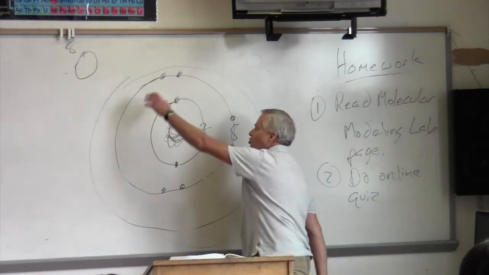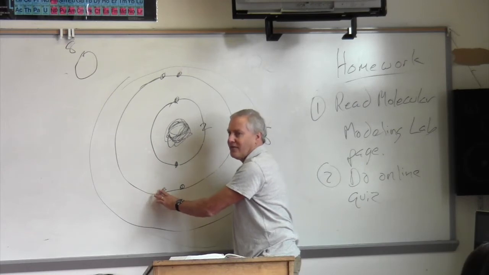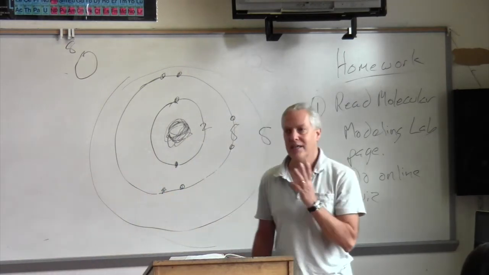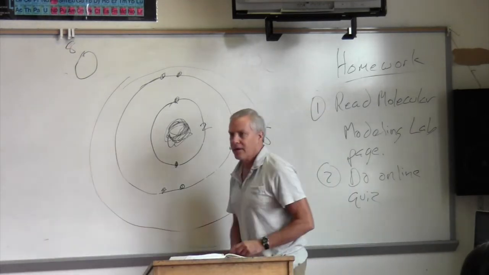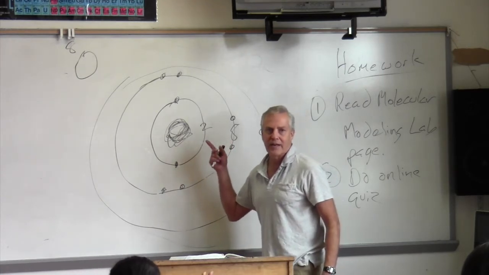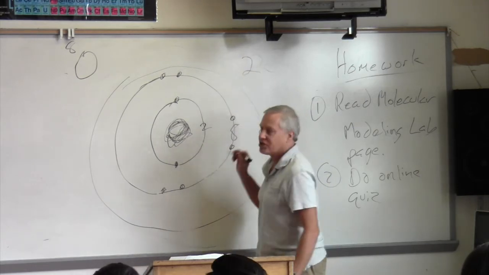So this has to do with valence. The electrons on the outer shell are called valence electrons, but that's not valence. Valence is the number of electrons it wants to give or get in order to be happy. So what's the valence number? The number of electrons that oxygen wants to give or get. Joe? 2. So the valence number of oxygen is 2.